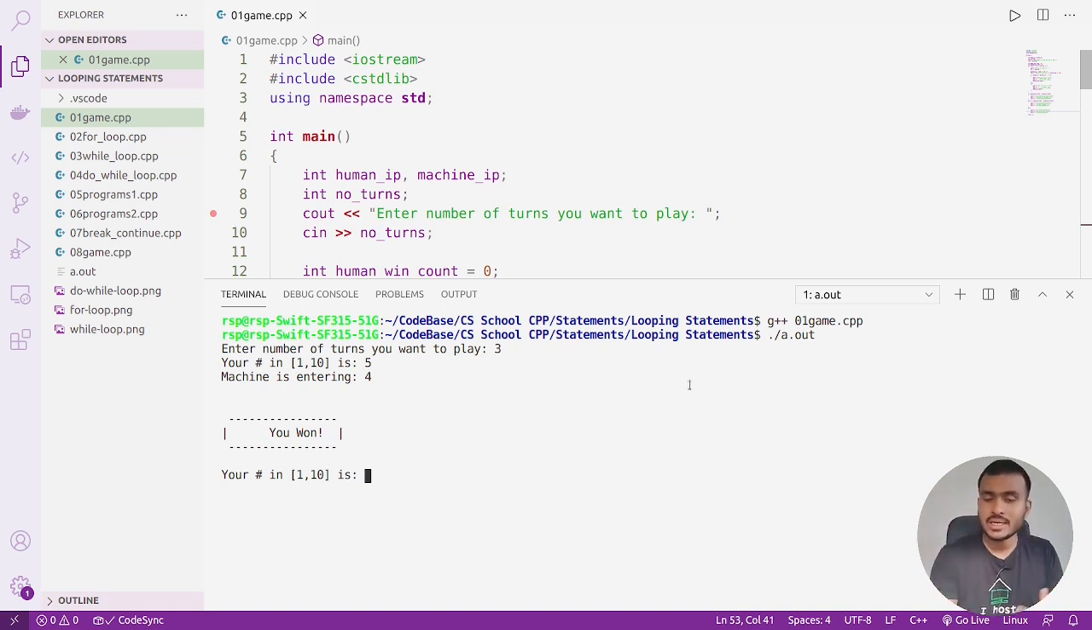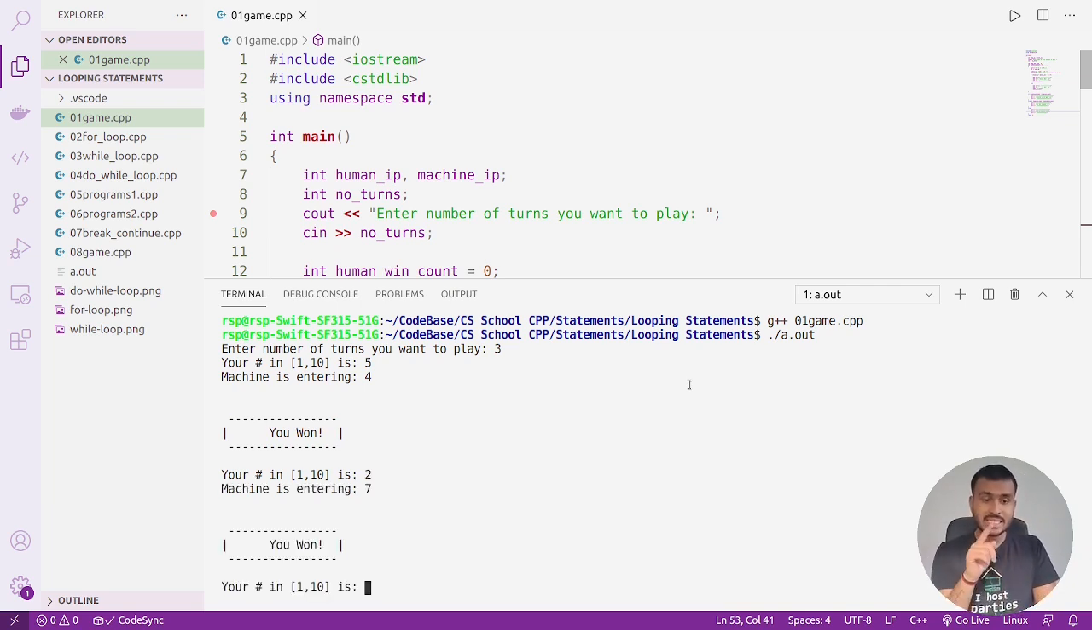Now let's enter some other input. It is again asking us to enter one number. Let's enter 2 this time. This time the machine is entering 7. Again, 7 plus 2 is 9, so again we are winning the game. Whoever wins the maximum turns is going to win the game. I think we have already won the game because out of 3 turns, 2 turns are won by us.